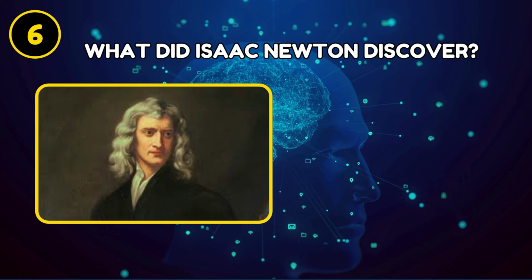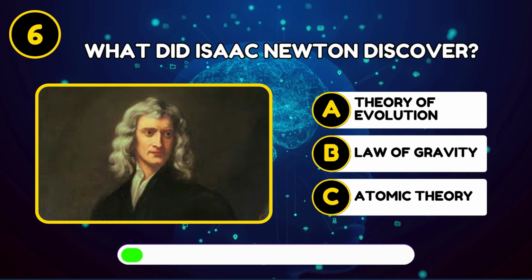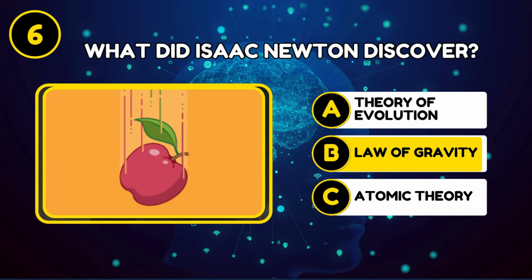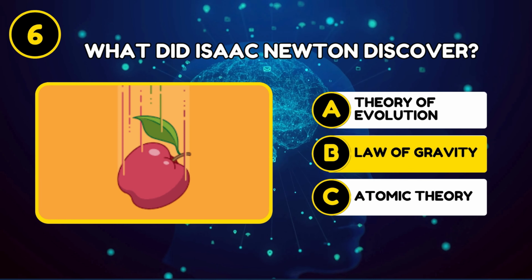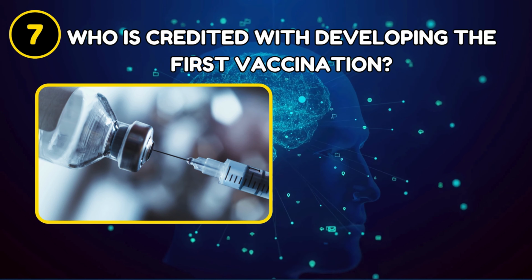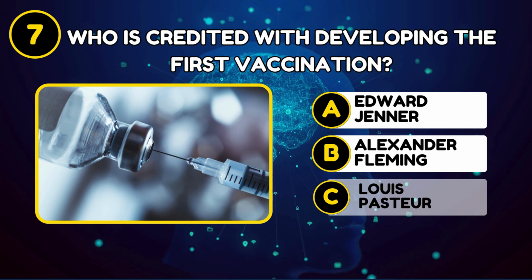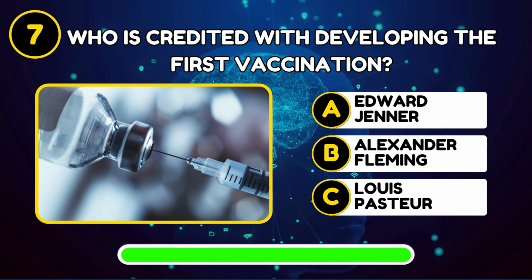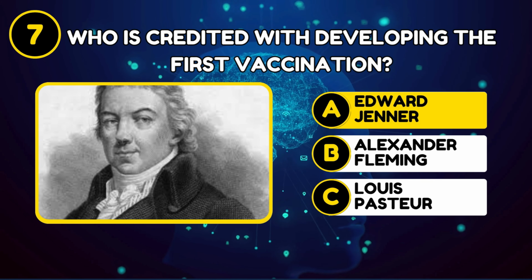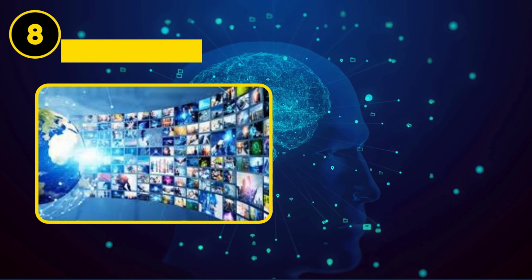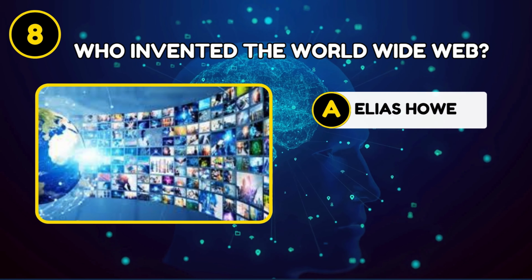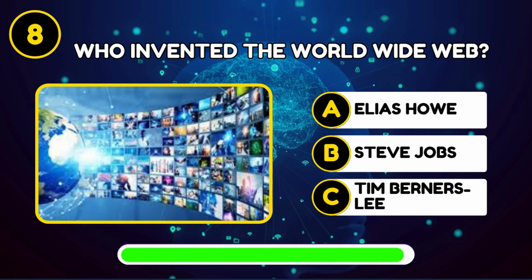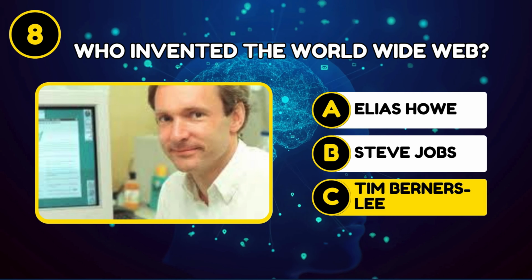What did Isaac Newton discover? Law of gravity. Who is credited with developing the first vaccination? Edward Jenner. Who invented the World Wide Web? Tim Berners-Lee.